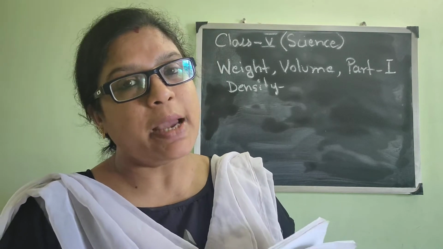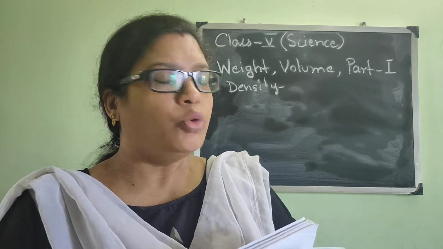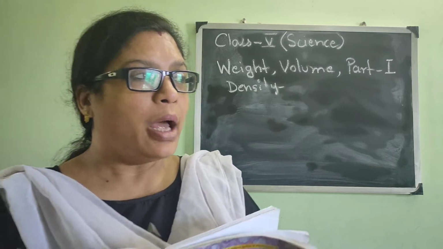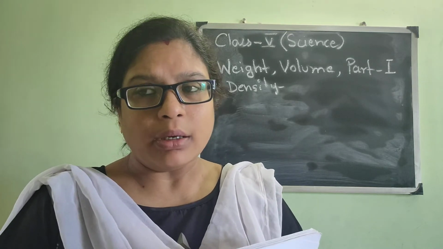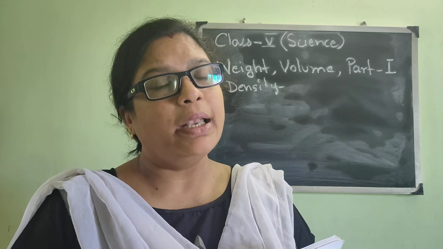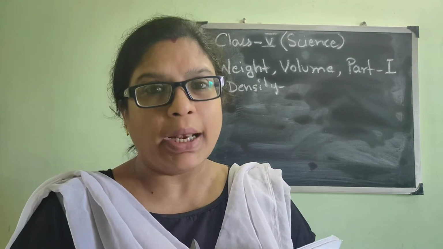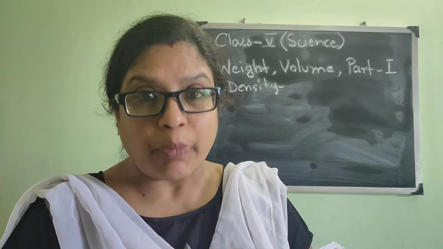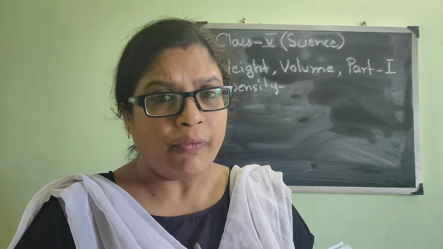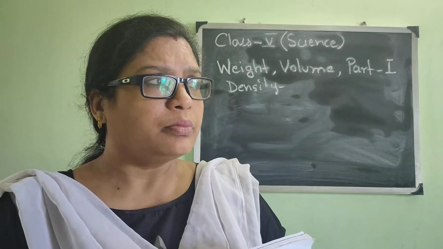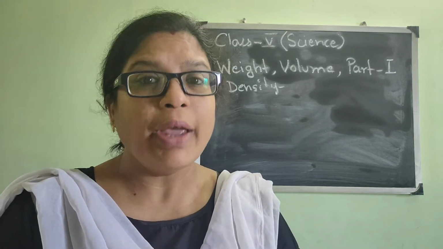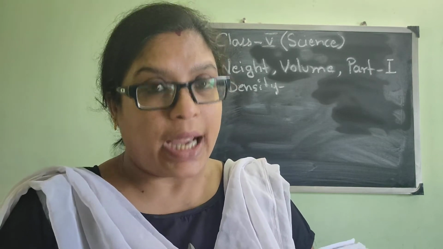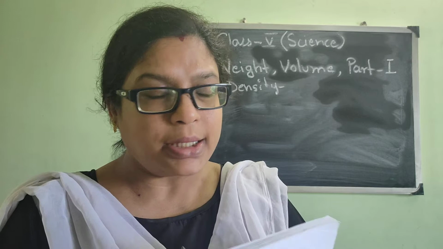Now before I start the chapter, I must say that you should have a concept of weight, volume as well as density. Now weight, we know that in general we say that what is the weight? It's 1 kg or 1 liter, isn't it? Or it can be said as pound also. So they are the different units of weight, isn't it? Now weight means how heavy or how light it is. Is it heavier than something or lighter than something, means what is its weight, isn't it?